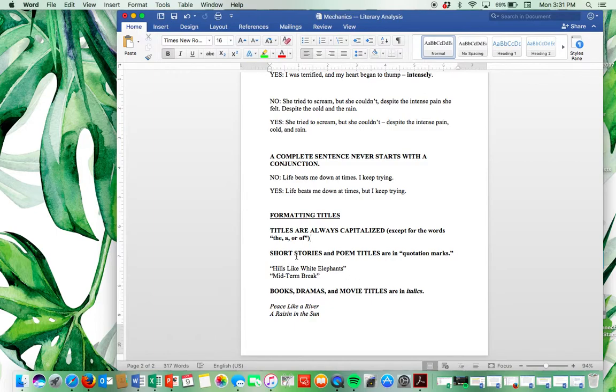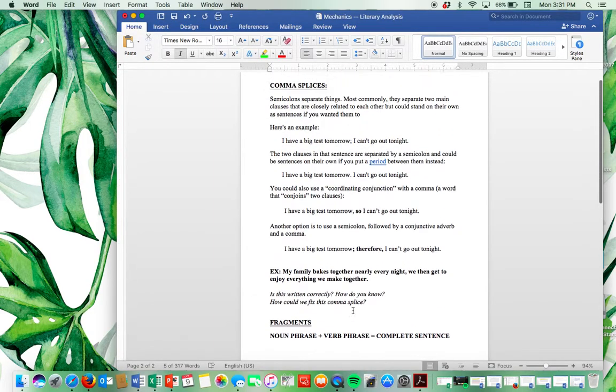Short story and poem titles will be in quotation marks, like I've got them here. Not italicized, just written regularly with quotation marks. But a book title or a drama or a movie title will be in italics. So you're going to select it and then hit the italics button right up here. I hope that makes sense.